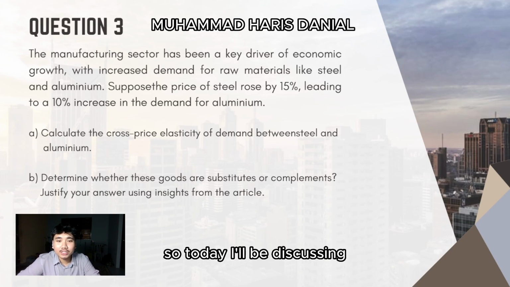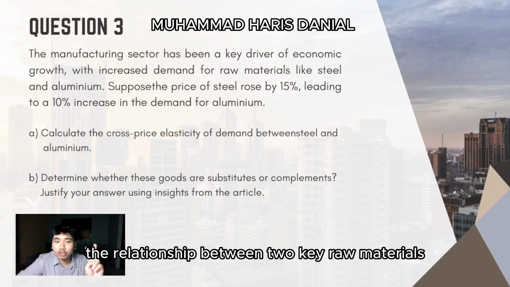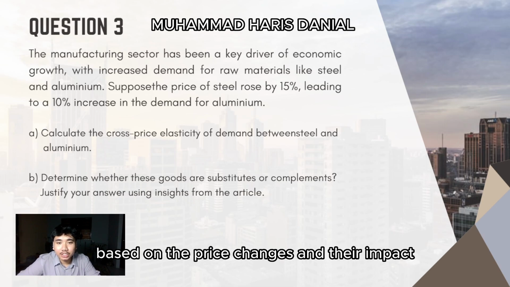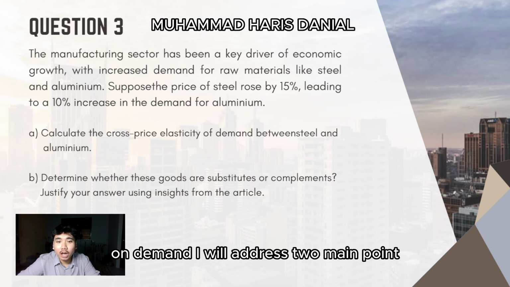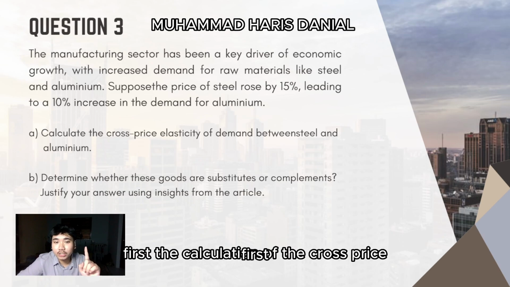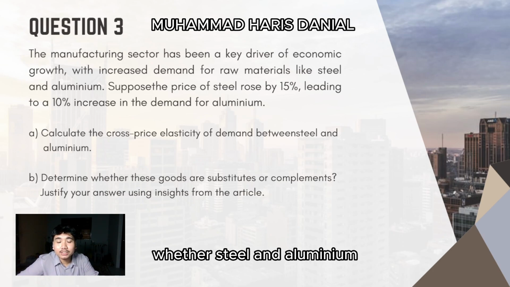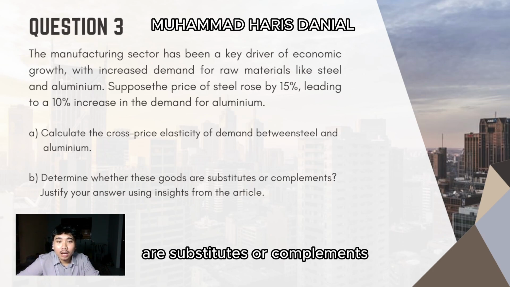So today I'll be discussing the relationship between two key raw materials in the manufacturing sector, steel and aluminium, based on the price changes and their impact on demand. I will address two main points. First, the calculation of the cross price elasticity of demand, and the second one is whether steel and aluminium are substitutes or complements. Let's dive into the first part.